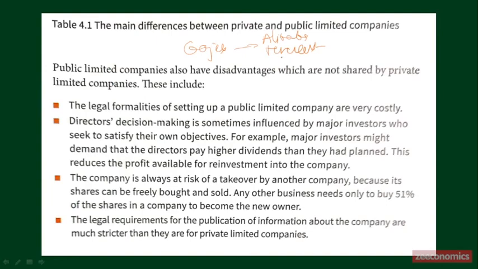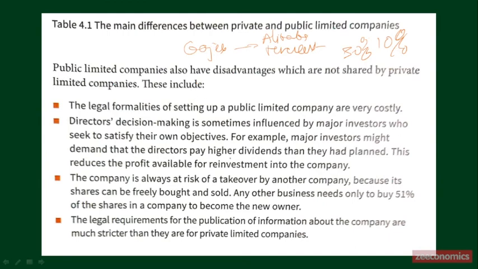Now, if Gojek usually pays dividends of like 10% a year or 10% per 6 months, then the Alibaba and Tencent executives might come to Gojek and tell them, hey, come on guys, raise the dividend a bit. Why don't you make it 30% dividend to be given to the shareholders.